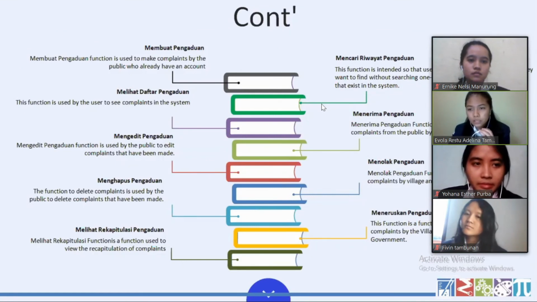Menerima pengaduan function is a function used to receive complaints from the public by the government. Menolak pengaduan is used to reject complaints by village and sub-district government. The last is meneruskan pengaduan. This function is a function that used to forward complaints by the village government to the district government.